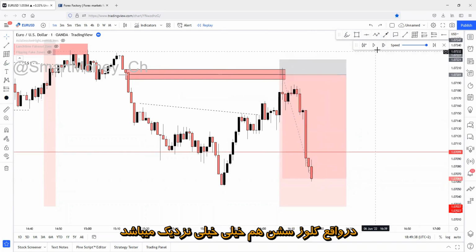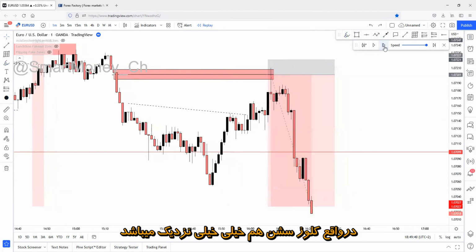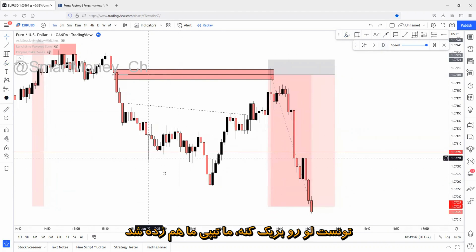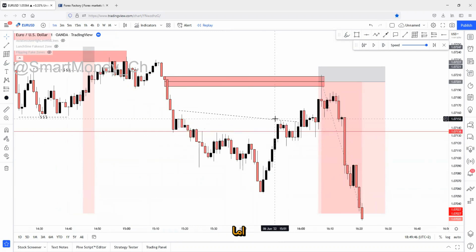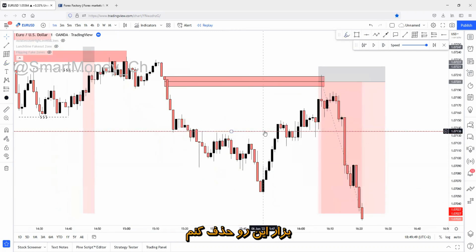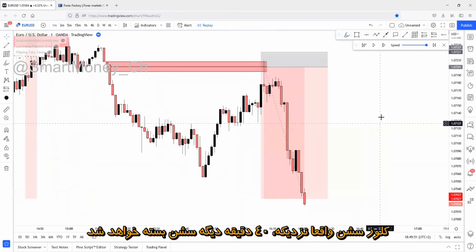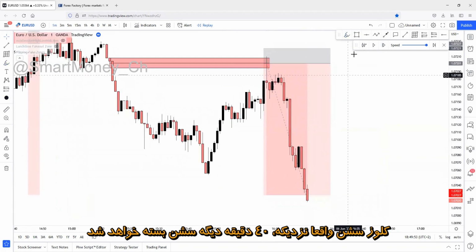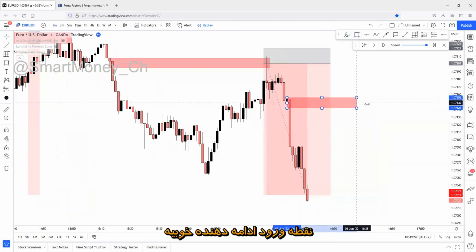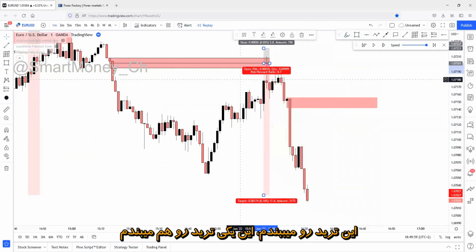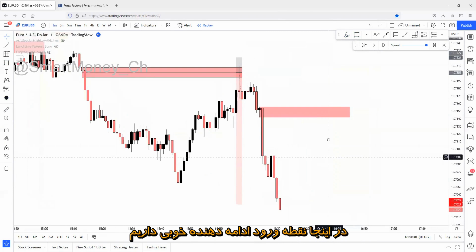Actually, the session close is really, really near. Yeah, it could break below. We did hit TP on this one and this one too. But let me just remove this. The session close is really near. In 40 minutes, the session will close. But we have a good continuation point right here. I will close this trade. I will close this trade too. We have a good continuation point right here.